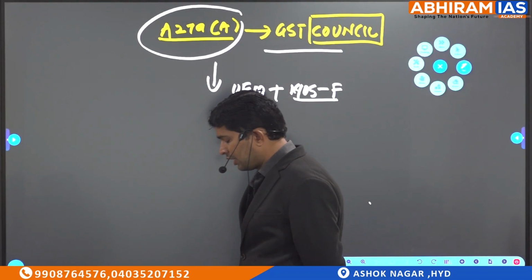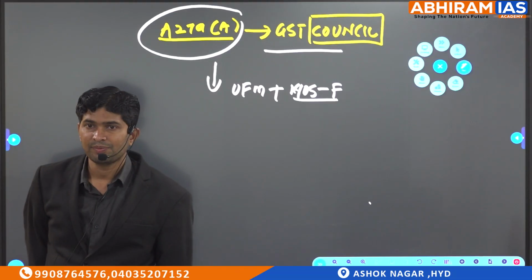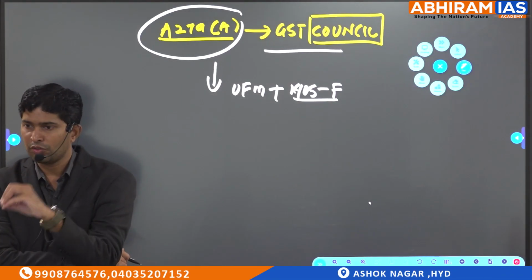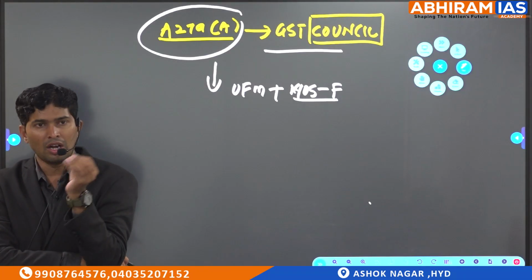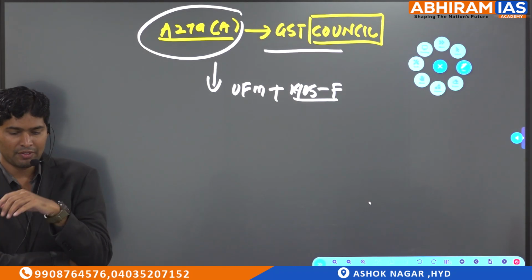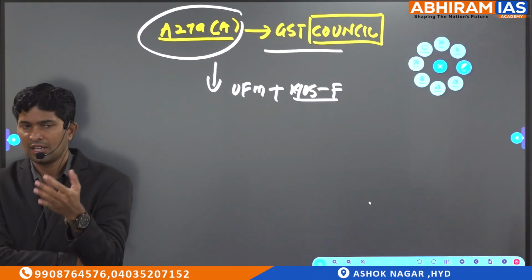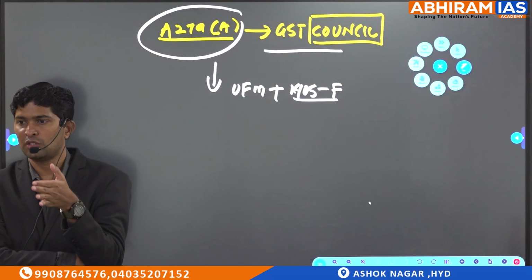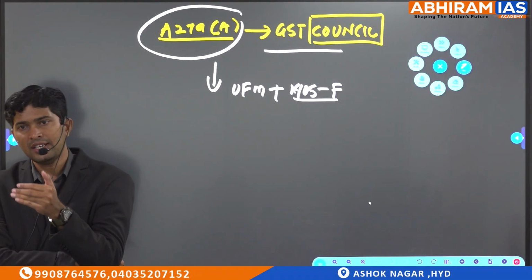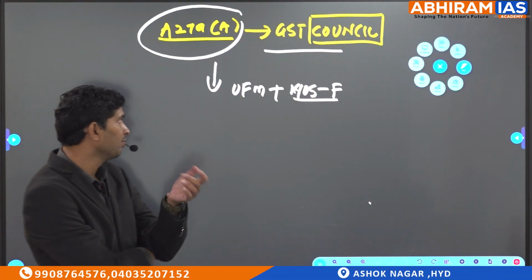Generally, the Council of Ministers consists of Cabinet Ministers, Ministers of State independent charge, and Ministers of State subordinate charge. All are called the Council of Ministers. So whenever we talk about the Council of Ministers, it includes Cabinet Ministers, assisting them MOS independent charge, assisting them MOS subordinate charge. All these are part of the Council of Ministers only.